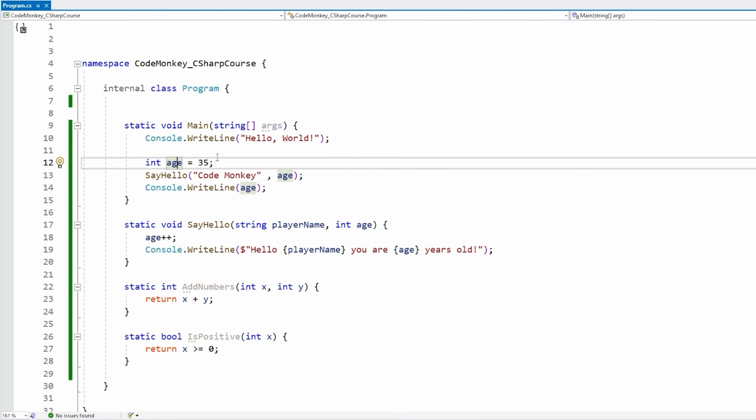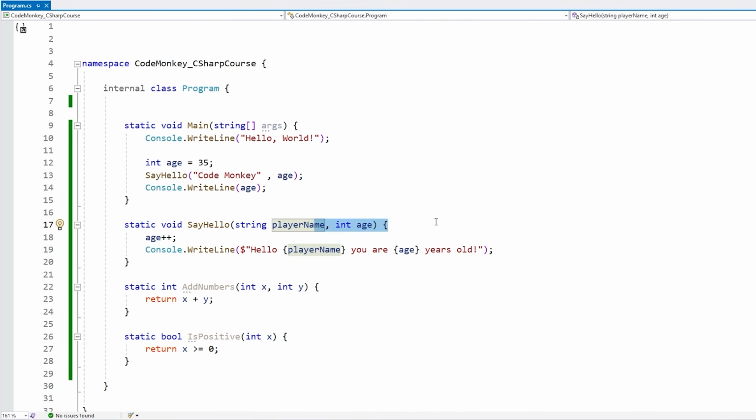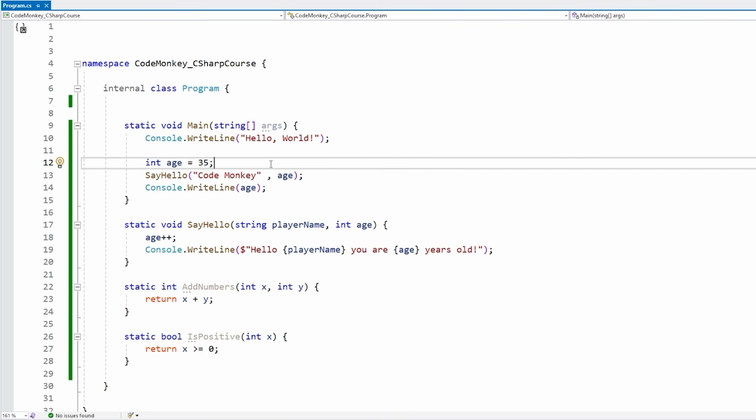Again, this has to do with the fact that some types, like int, are passed in as copies, meaning that the function receives a copy of the original value, and if you modify that inside the function, you are modifying the copy and not the original value. And then there are other types, which are reference types, which have some different behavior. Those are passed in as a reference instead of a copy, so for those, if you modify them inside the function, then you will also modify them outside the function.